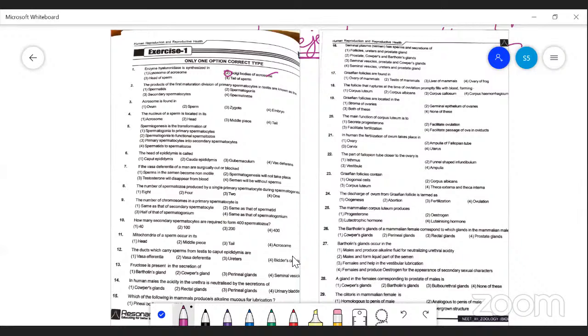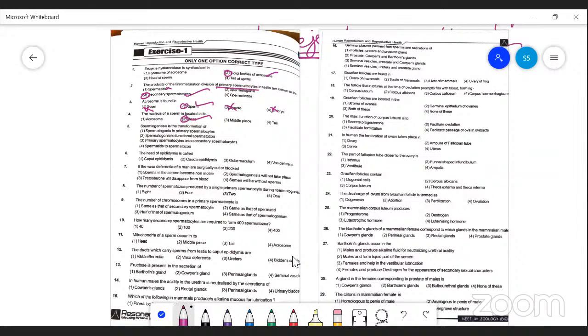Second one, the products of the first maturation division of the primary spermatocyte in the testis is known as the secondary spermatocyte, not spermatid. Spermatid is produced from the secondary spermatocyte. Acrosome is found in sperm, not in ovum, zygote or embryo. The nucleus of the sperm is located in the head region.